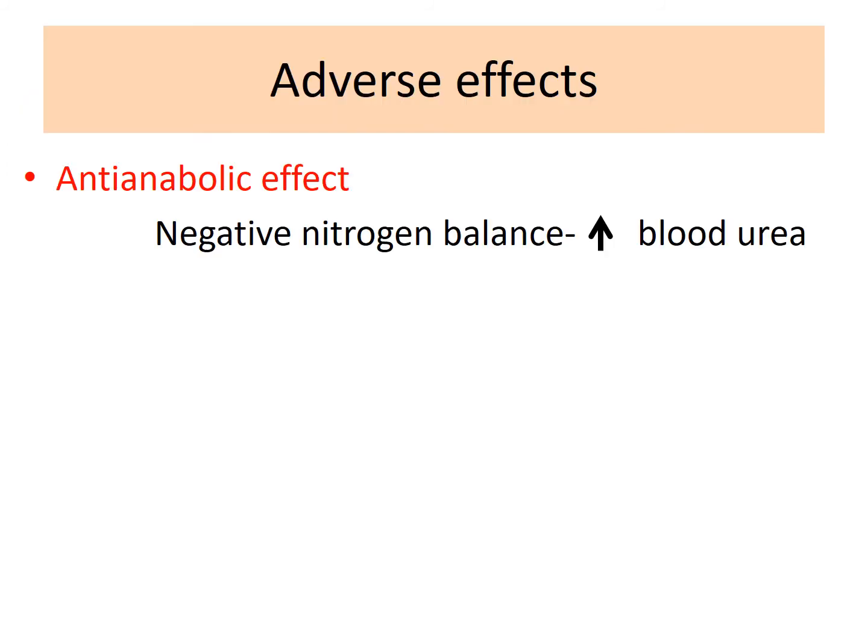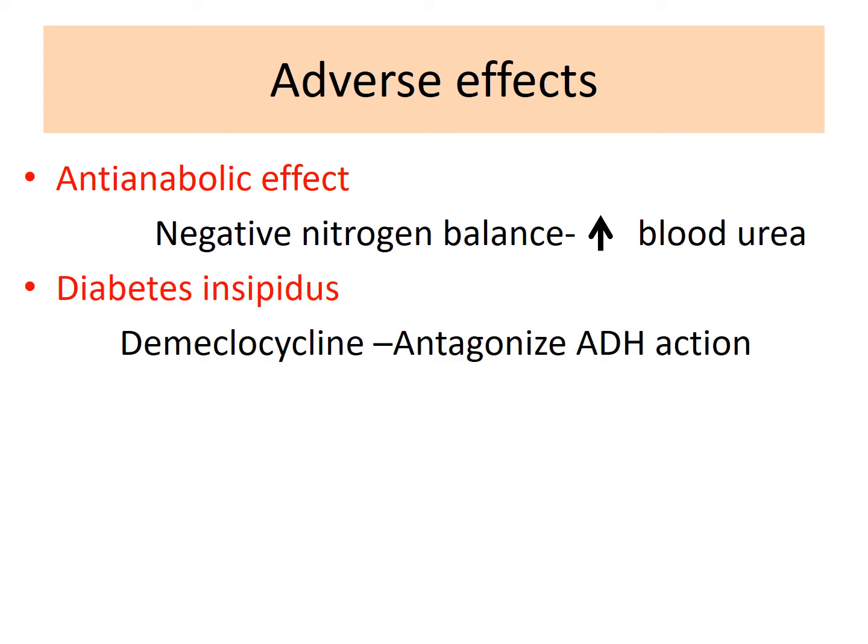Tetracyclines are associated with an anti-anabolic effect. So there is negative nitrogen balance as well as increase in the blood urea levels. Demeclocycline antagonizes the action of antidiuretic hormones in kidney, which leads to diabetes insipidus. And there are reports of minocycline associated vestibular toxicity.